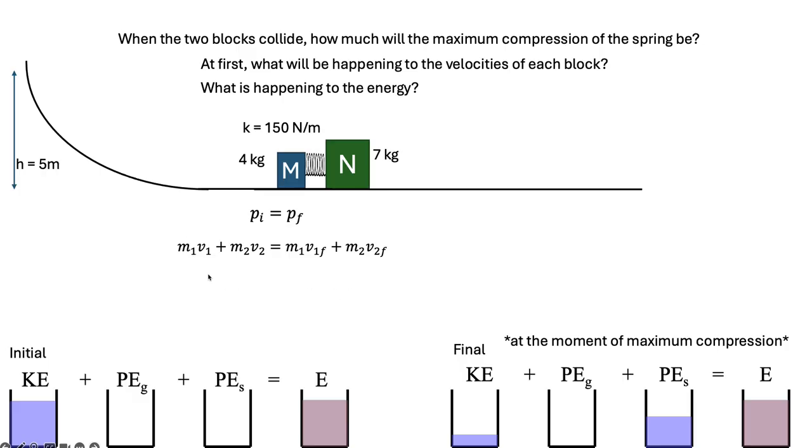So in the beginning, all the momentum is in the 4 kilogram block, right? The 7 kilogram block isn't moving, okay? So I have this thing. There's 40 kilogram meters per second worth of momentum in the system, okay?